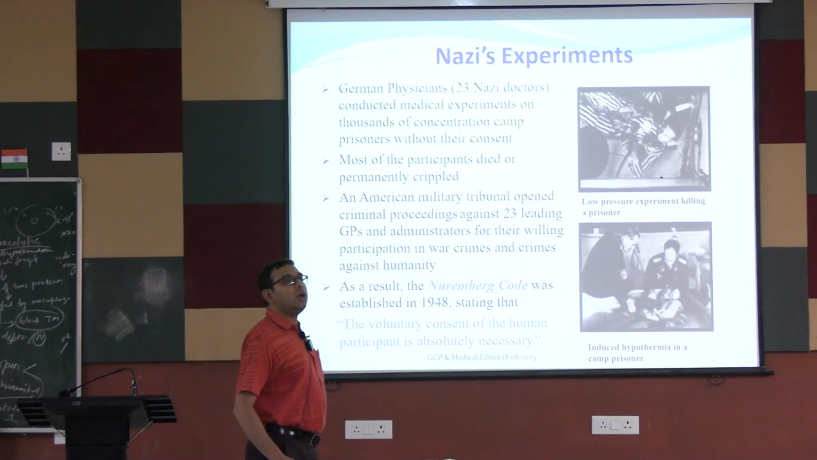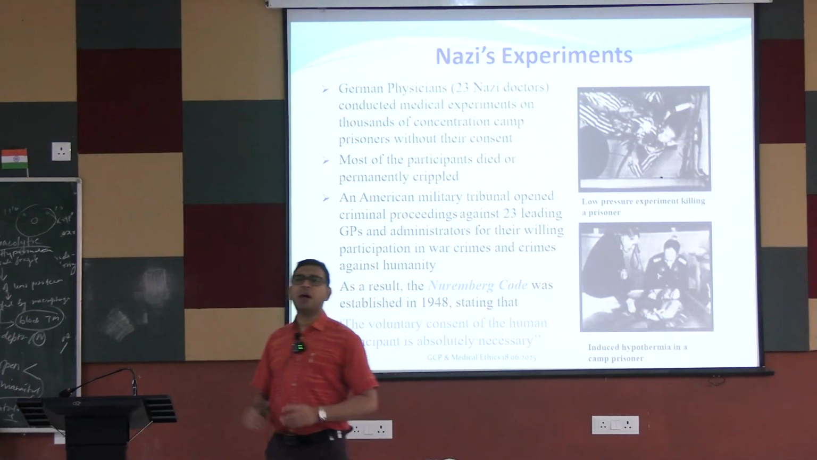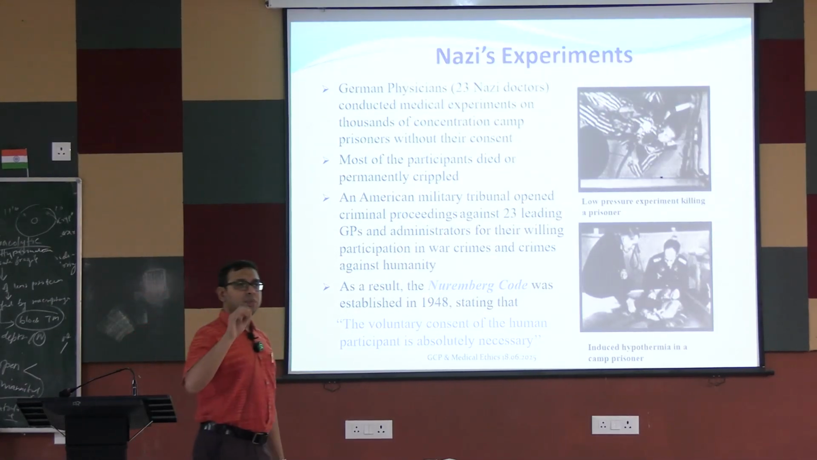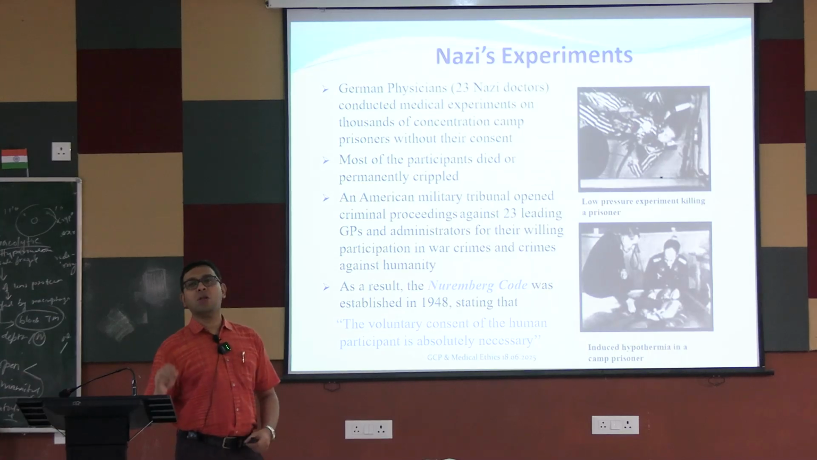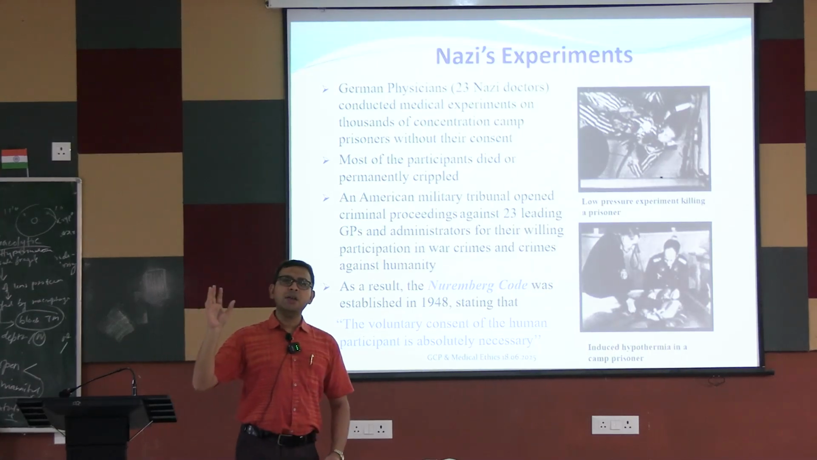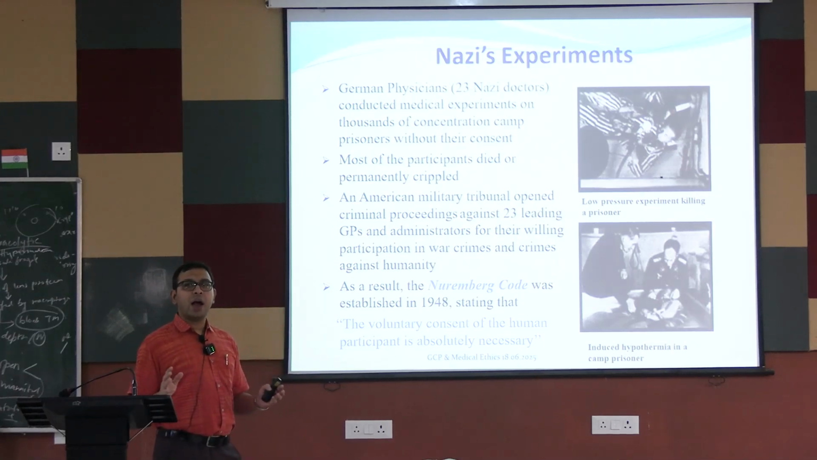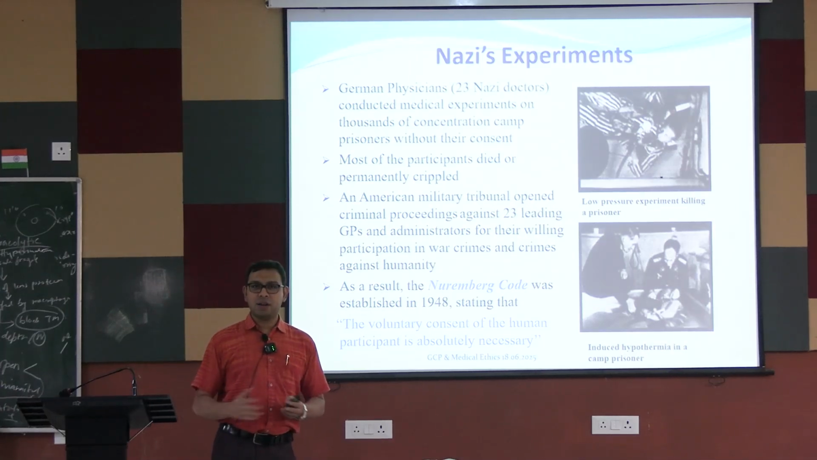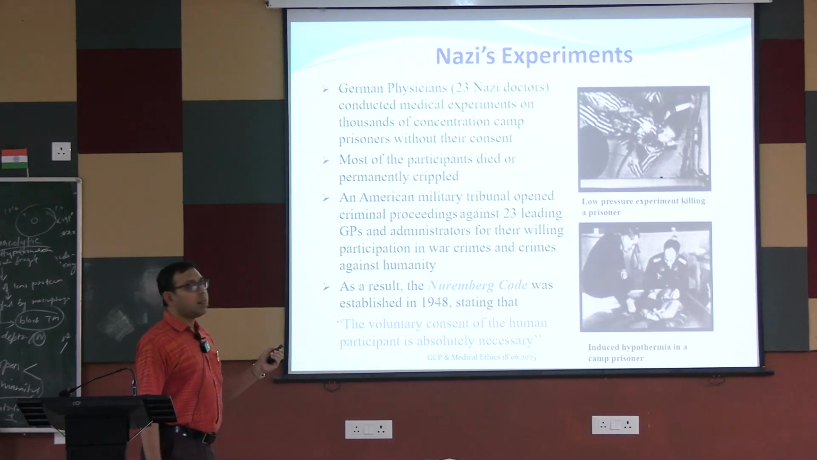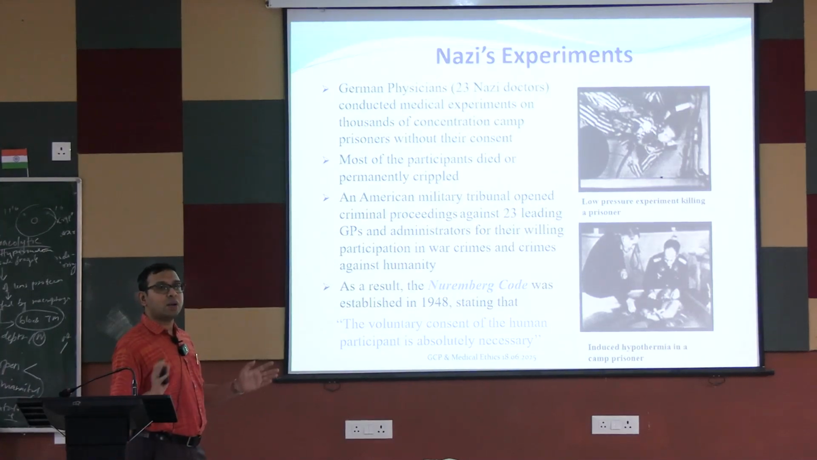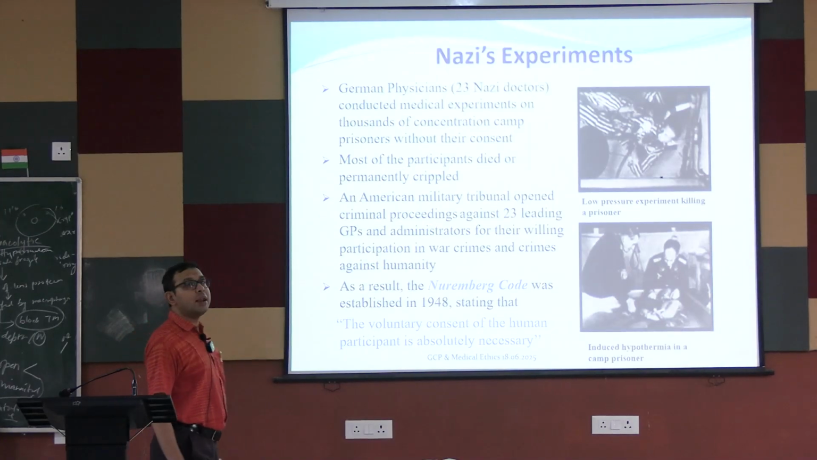And you know about the World War II times, there are the famous Nazi experiments. Numerous Nazi experiments were done on persons in the concentration camps, where different types of medical experimentation were done on them without taking into account their voluntariness or their consent. There is nothing. German physicians, 23 Nazi doctors, conducted medical experiments on thousands of concentration camp prisoners without their consent. Consent is not needed, some drug is given. Most of the participants died or were permanently crippled.